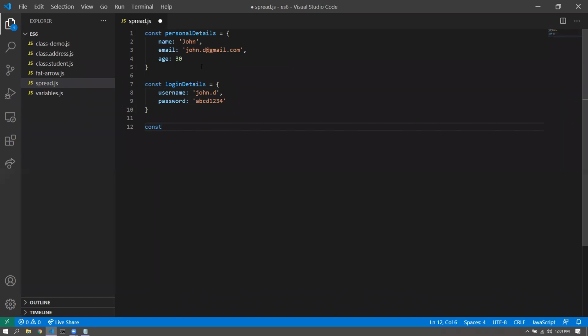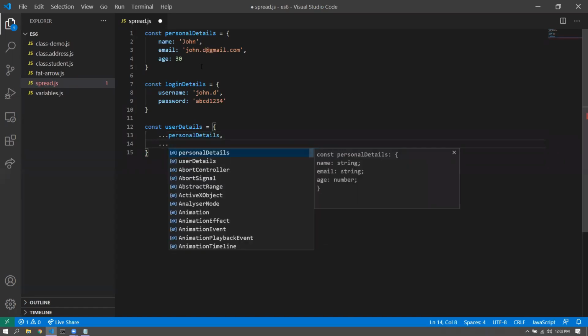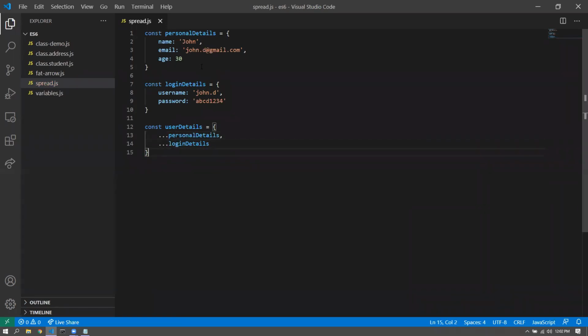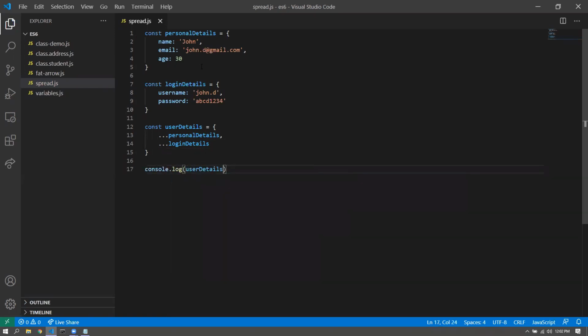Now, there could be so many other solutions. There could be looping you can do and so many other things as well. But if I want to just merge them right away, we can do something like personal details, login details. This would give me one single level hierarchy object that is user details. There's no nesting of objects in here. So if I do a console.log user details, you'd get all the properties in one object. And that is all because of spread operator. The spread operator essentially spreads through the target and takes in all the properties, dumps it into this particular object.